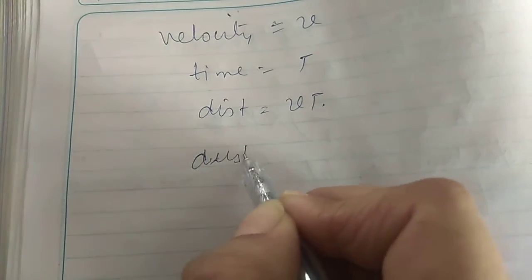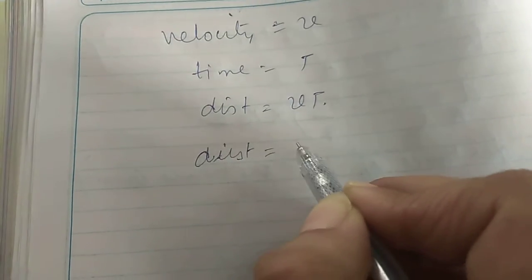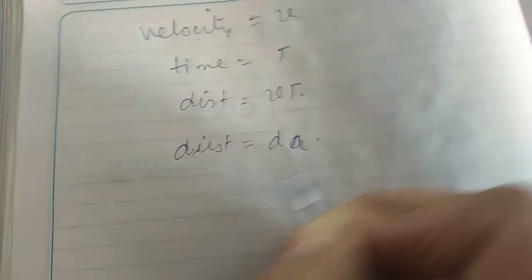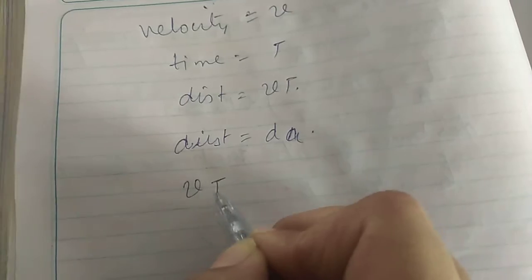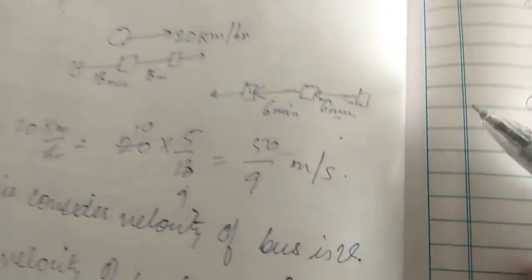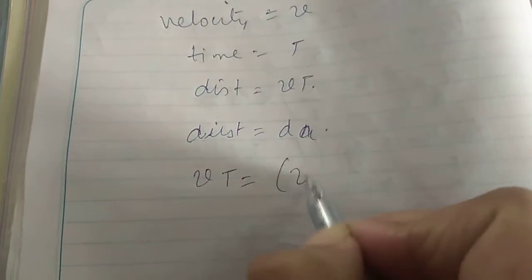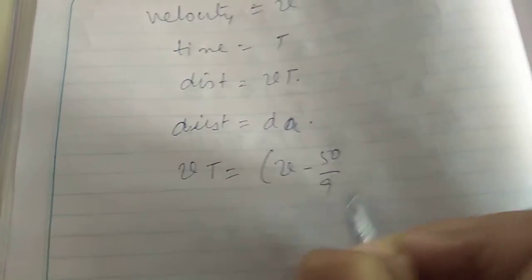So this distance is equal to dA, let us consider. So Vt is equal to, what was dA? dA was this, v minus 50 by 9 into 18. It is v minus 50 by 9 into 18.